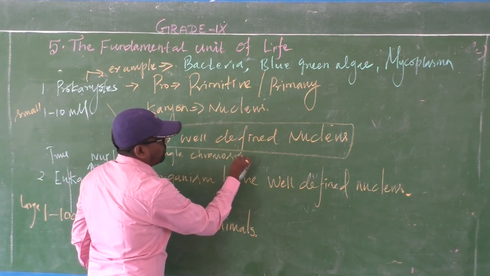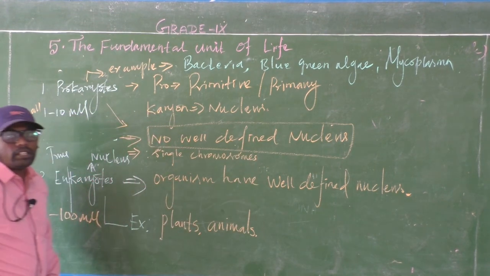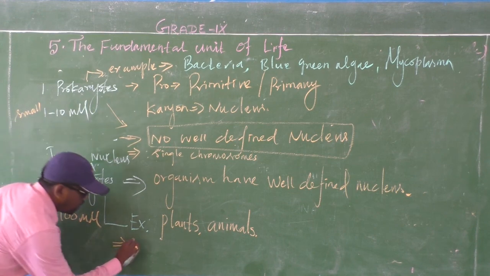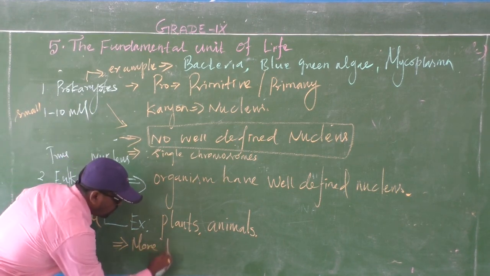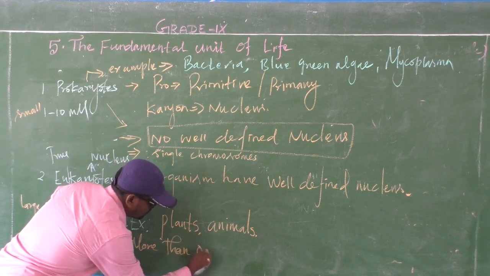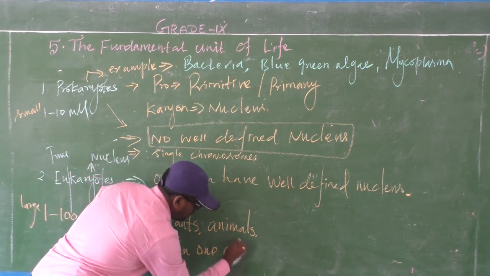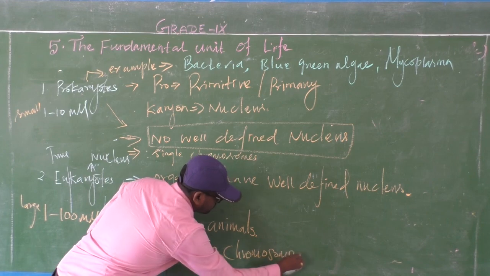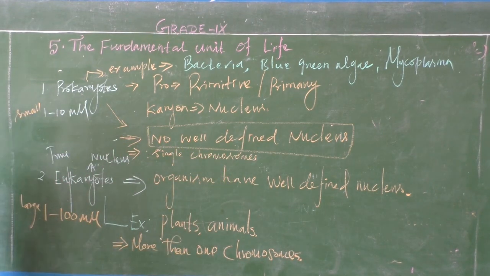Single chromosome. In eukaryotes, there is more than one chromosome present.